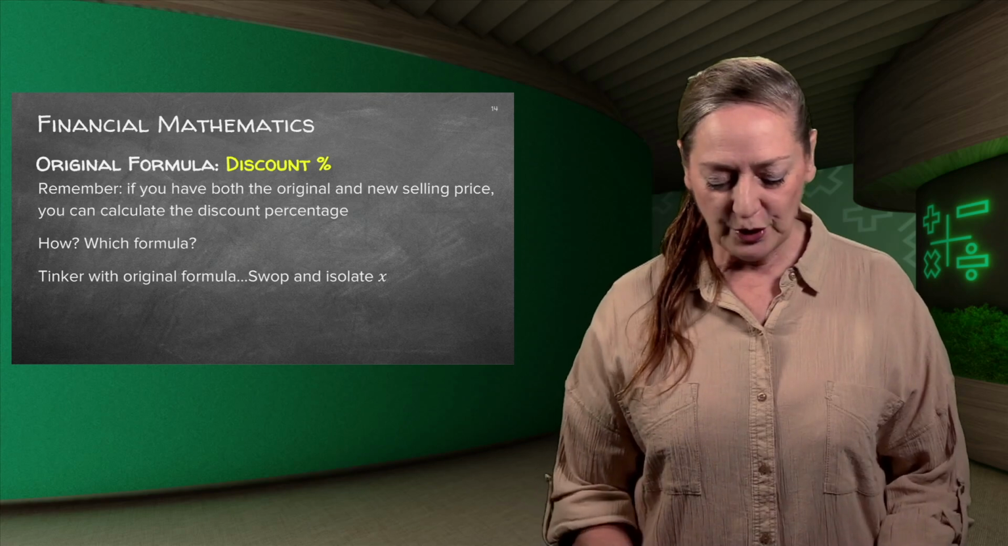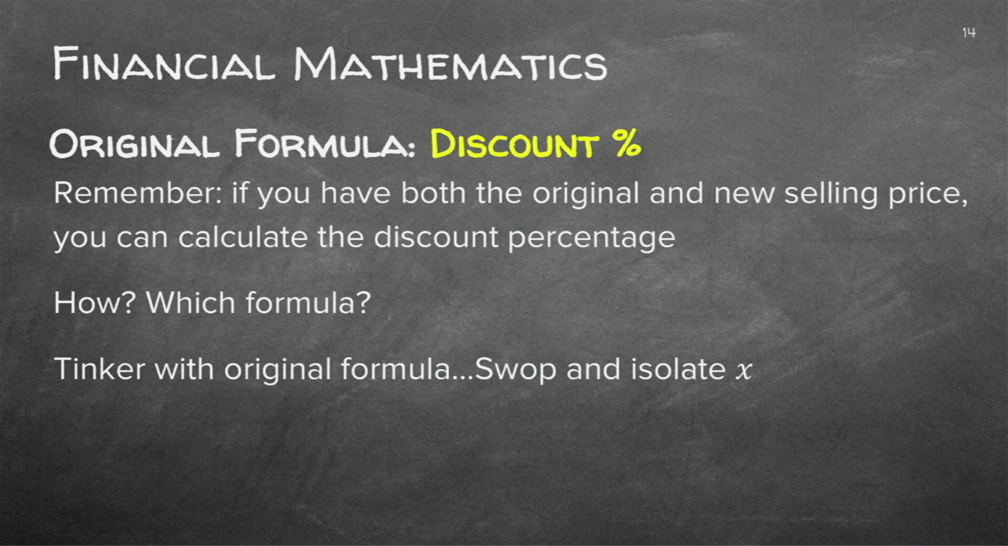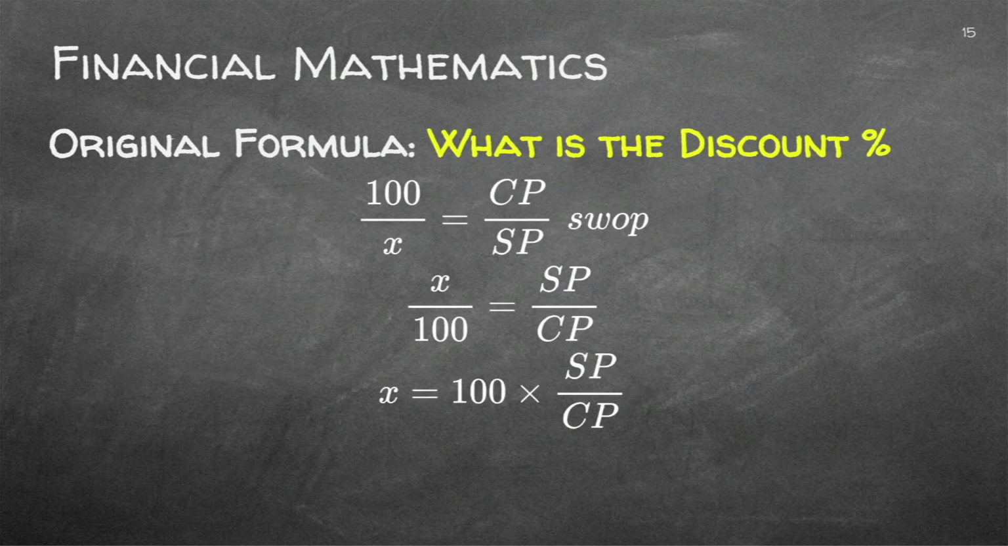You can also work out the discount percentage. If you have both the original and the new selling price, you can calculate the discount percentage. How are you going to do that? You're going to tinker with the original formula and swap and isolate. So there's our original formula. Learn this original formula. I've just substituted Y with 100. Now to isolate X, which will be the discount percentage, I'm going to swap the two fractions around.